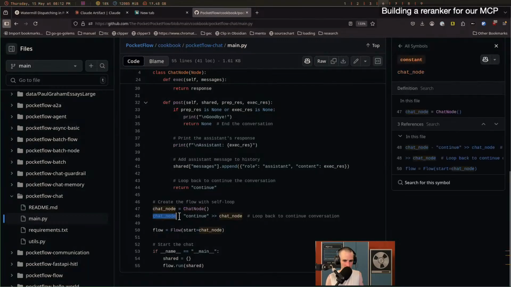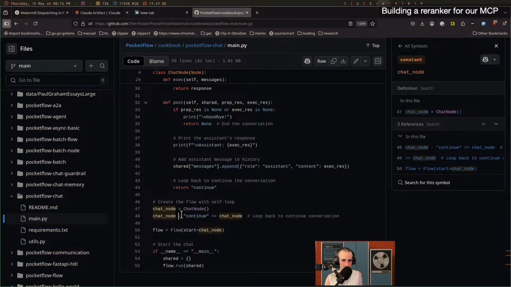Okay. And then we have this weird syntax here. We have chat node minus continue gets into chat node. So this is doing something I'm not too fond of, which is overloading operators. I'm not too fond of it because it often makes it hard to go to the definition, right? Like if I want to go to the definition of this thing here, most IDEs are like, I can't.